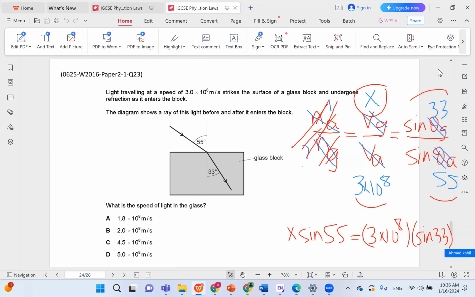And you can just find sine 55 and sine 33 to make life simpler. Sine 55 is 0.819. Sine 33 is 0.544.